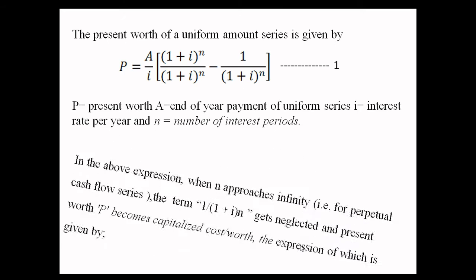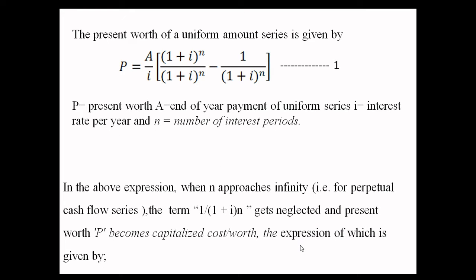Okay, in the above equation, when n approaches infinity, the term 1 divided by (1 + i)^n gets neglected and present worth becomes capitalized cost, the expression of which is given by P = (A / i) [1 - 1/(1 + i)^n]. Here n is an infinite number of periods, so this term will get cancelled.